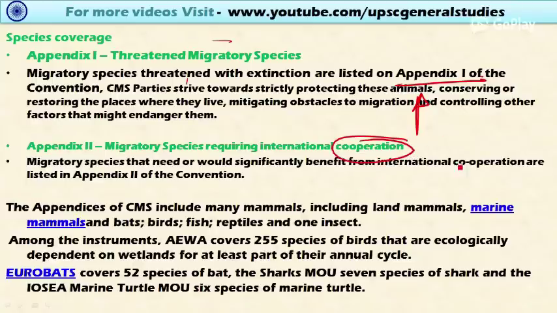Even though the species in Appendix 2 are not threatened or in danger, if provided protection, they will significantly benefit. So international cooperation is needed to conserve these species, and they are included in Appendix 2.